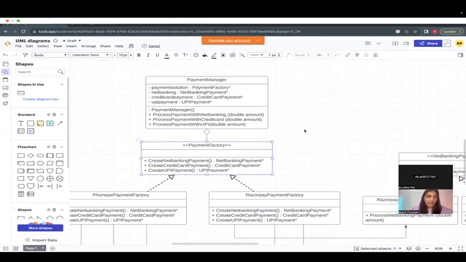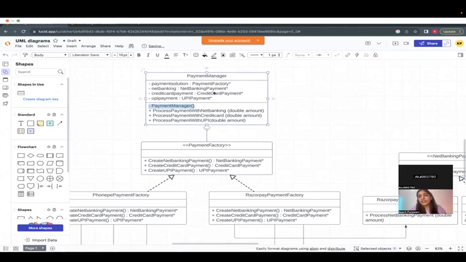Okay, so there's a payment manager. You can see the payment manager is this, but I have not marked everything. This will be a singleton. I should have marked the static instance and all of that also. I was honestly lazy. I've made such a huge system, but you get the point now.